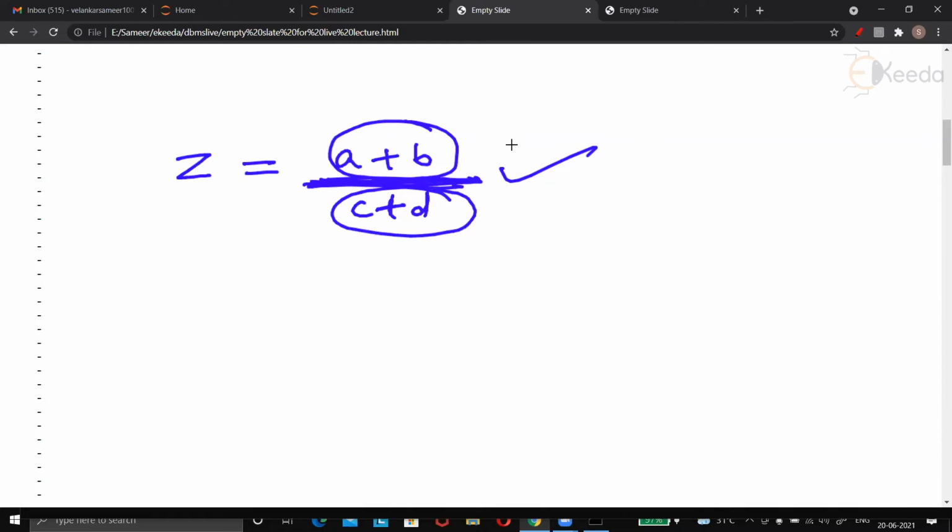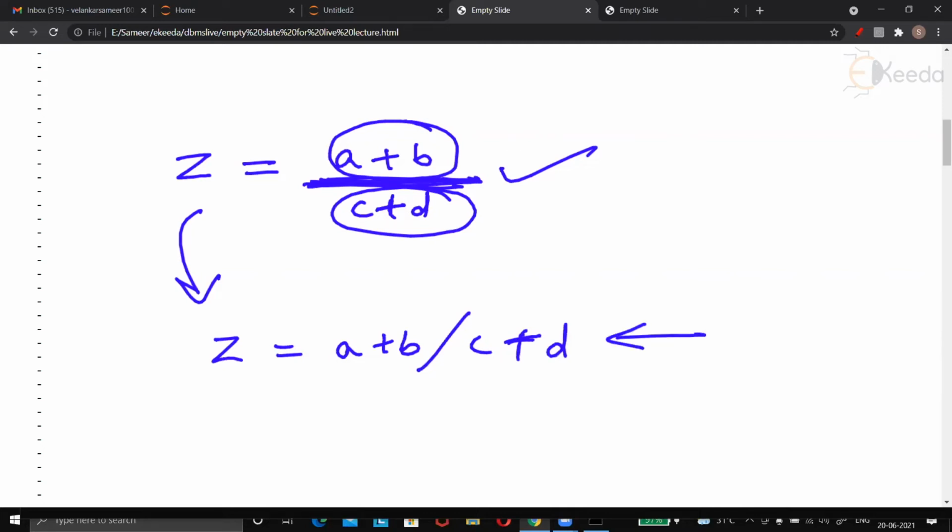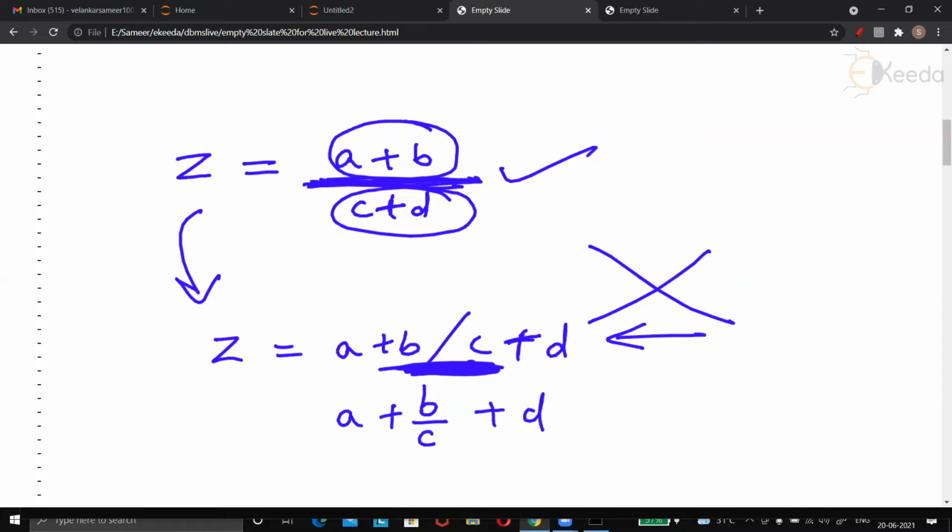Correct or not? Obvious. Now, when we write this in Python, we will write Z is equal to A plus B slash C plus D. Agreed, everyone? And if we leave this as it is, this is wrong. Because now you know that B upon C will be done first. Hello, everyone. B upon C is done first. So what will happen? B upon C is done, and then it will be added to A and D, which is wrong. This is not what we meant.